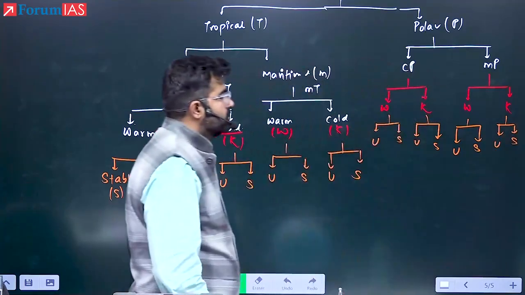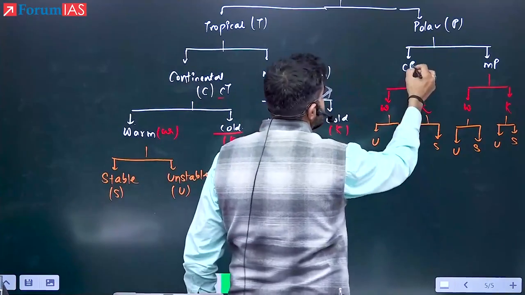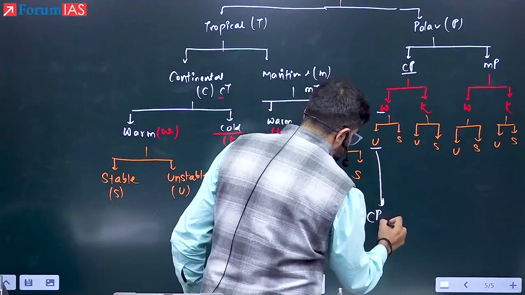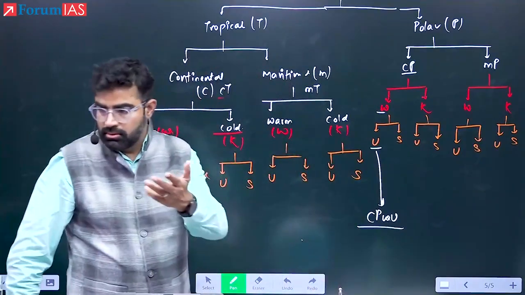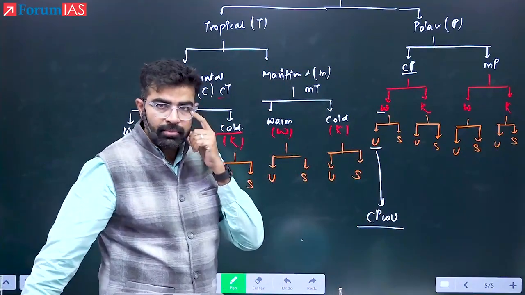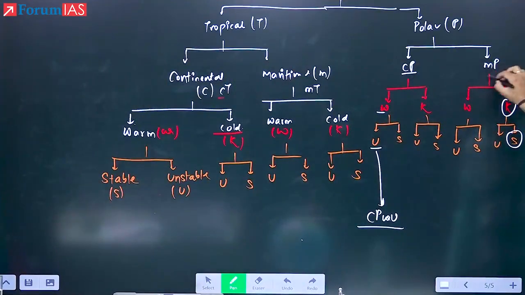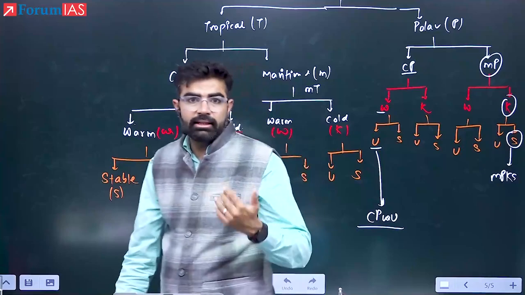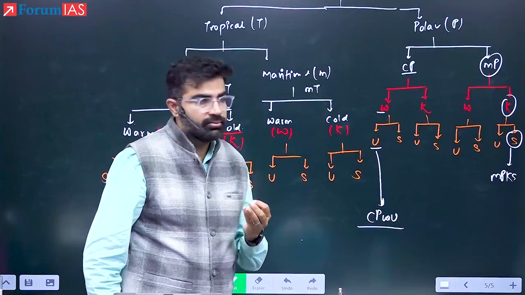Now, for example, I want to write the name of this air mass. See here, directly I want to write the air mass, this one: CPWU. So what is it? CPWU. In that way, I need all 16 names in your register, in your notebook. Will you write them? Yes or no? For example, if I want to write about this, it is MPKS. Can you understand that? Yes. So 16 are the types of the air masses.